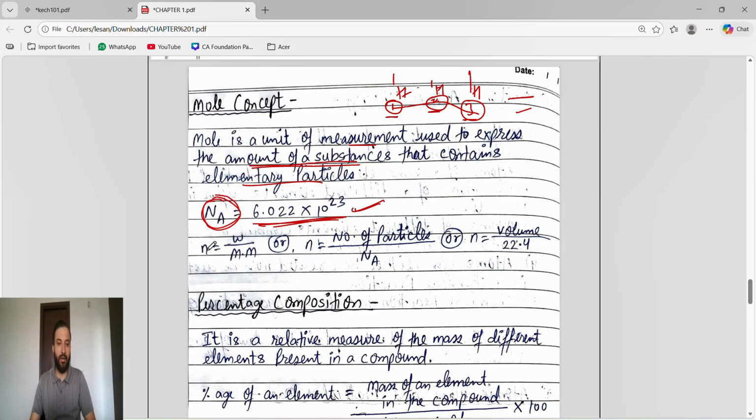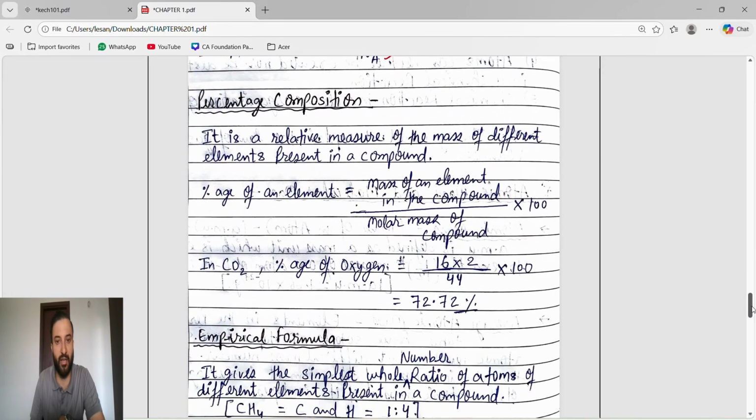Okay. So guys, see, n indicates the number of moles. We have three formulas for finding the number of moles. The formula changes based upon what is given. If weight is given and we have to find the number of moles, the formula is given weight by molar mass. If the number of particles is given, then number of particles divided by Avogadro number. If volume is given, then given volume by 22.4 at STP. These are the three formulas for finding the number of moles based upon what is given.